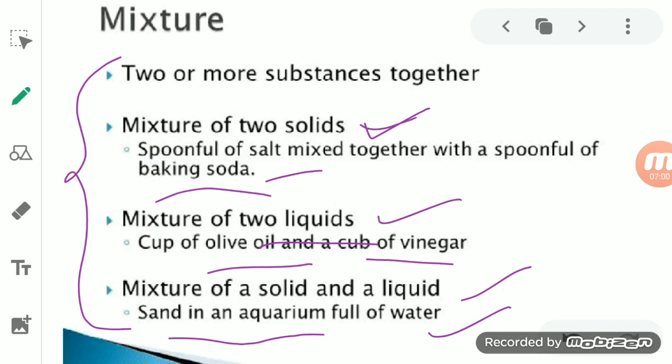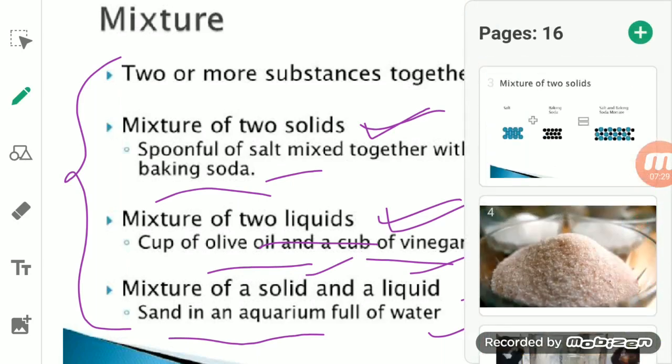Suppose a mixture of two solids is there, what are the different processes by which we can separate both of the solids from each other? What are the different ways by which we separate two liquids from each other, and what are the different separating techniques we use so that we can separate the solid from that of the liquid? So these are the three cases. Let us start with the first case, and that is